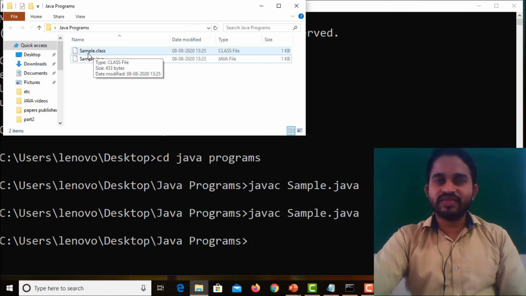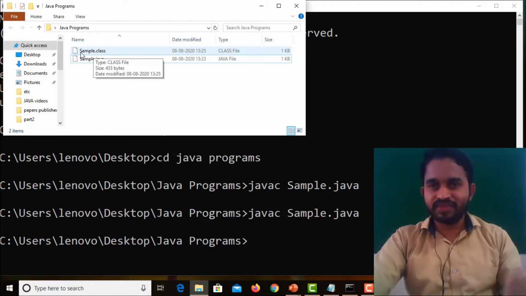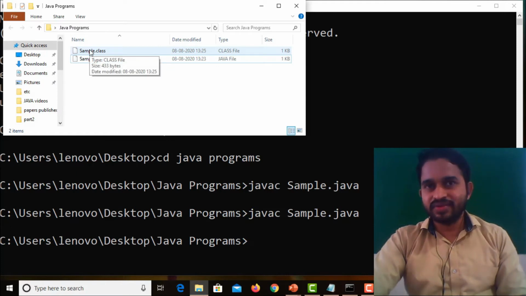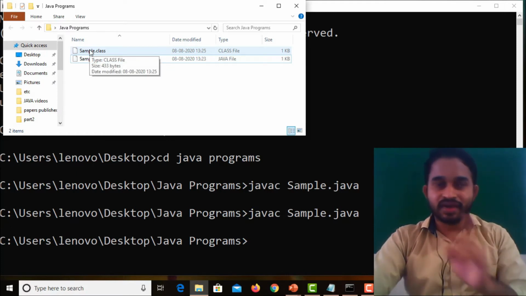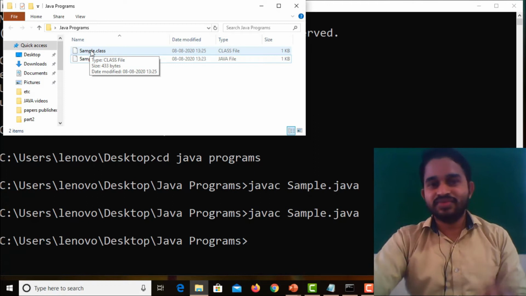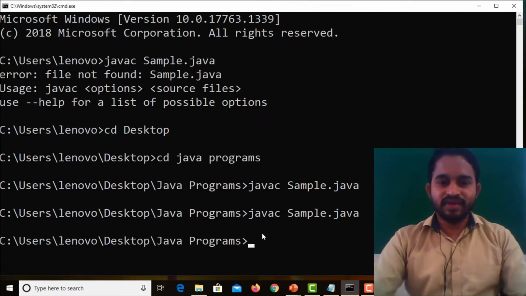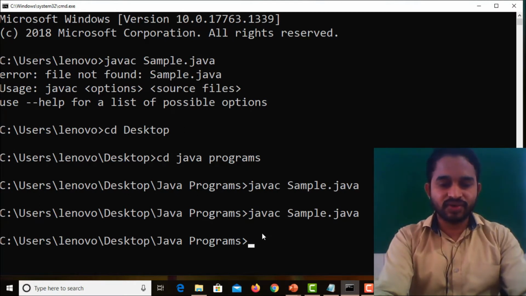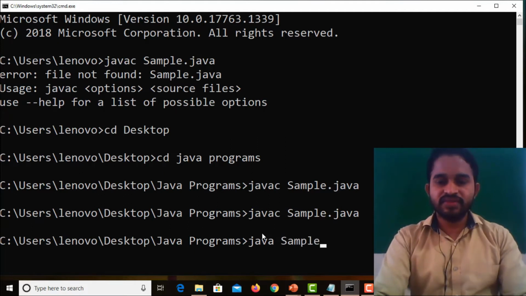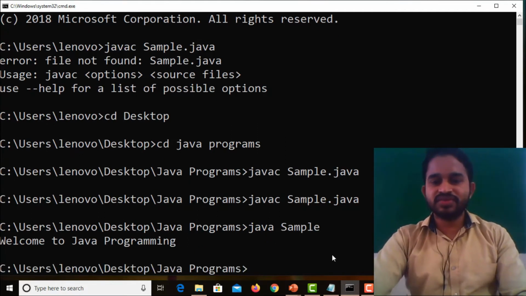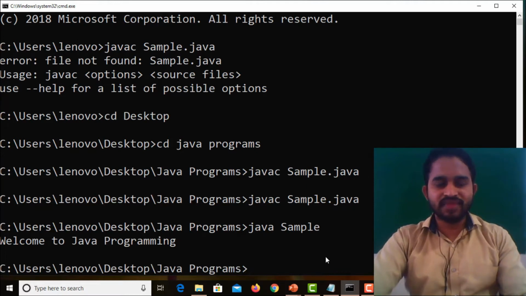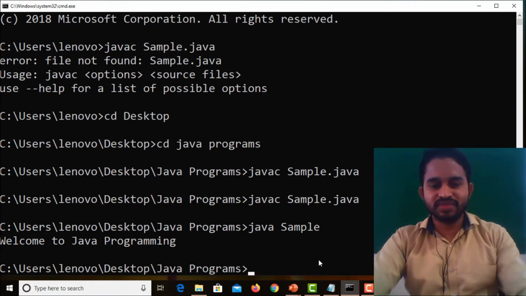This dot class file we can run on any platform, either Windows, Mac OS, Linux OS, anywhere we can run. But in that particular operating system we should have a JVM, Java Virtual Machine. So next we run our sample Java file. How to run? Java sample. Check the output: Welcome to Java programming. So this is a simple example for executing a simple Java program.